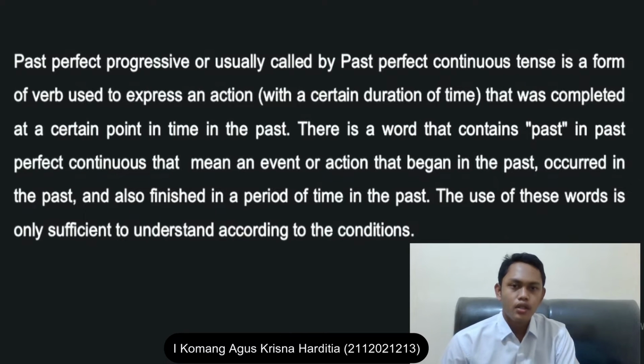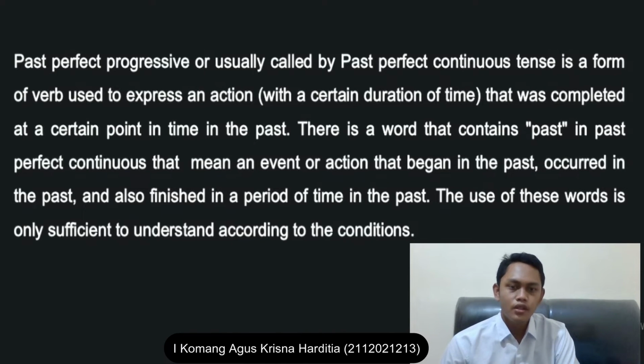Understanding tense is something that must be learned to explain a sentence. However, these tenses are really used in daily life. This is also very applicable to past perfect continuous, which is a verb form.